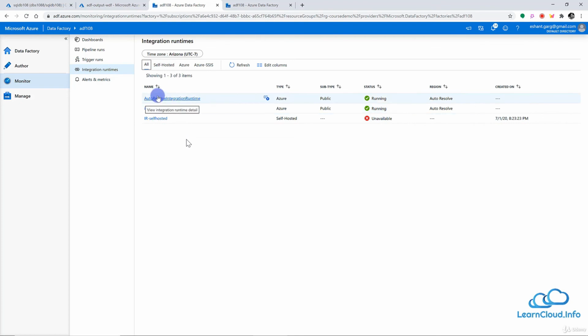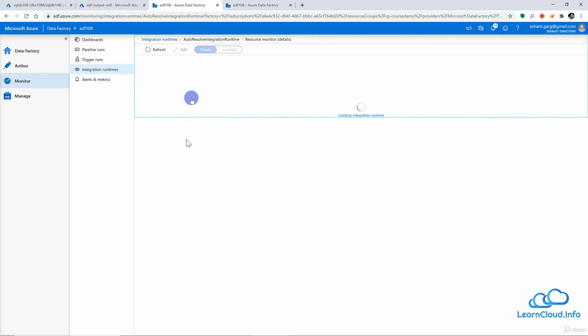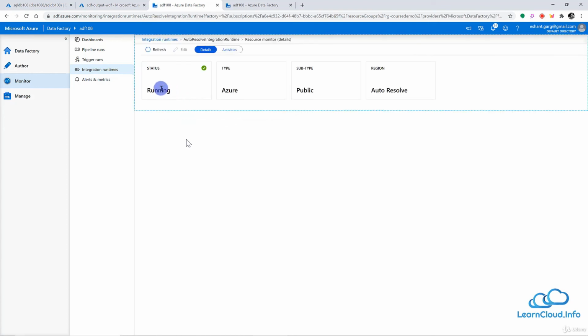And once again, if I click here on this integration runtime, I can see all the pipelines which ran under this integration runtime. So first of all, I can see the status, which is running, the type, and the type of integration runtime, which is Azure.